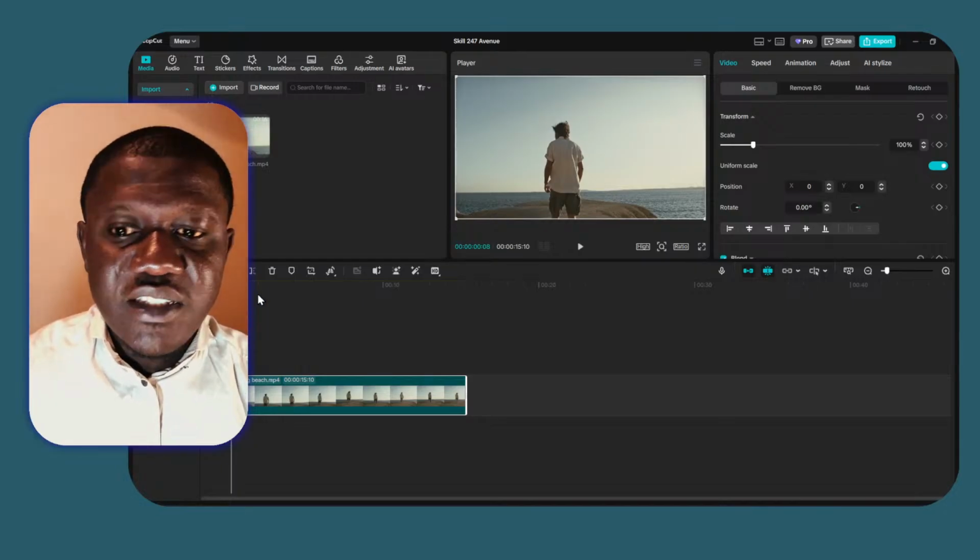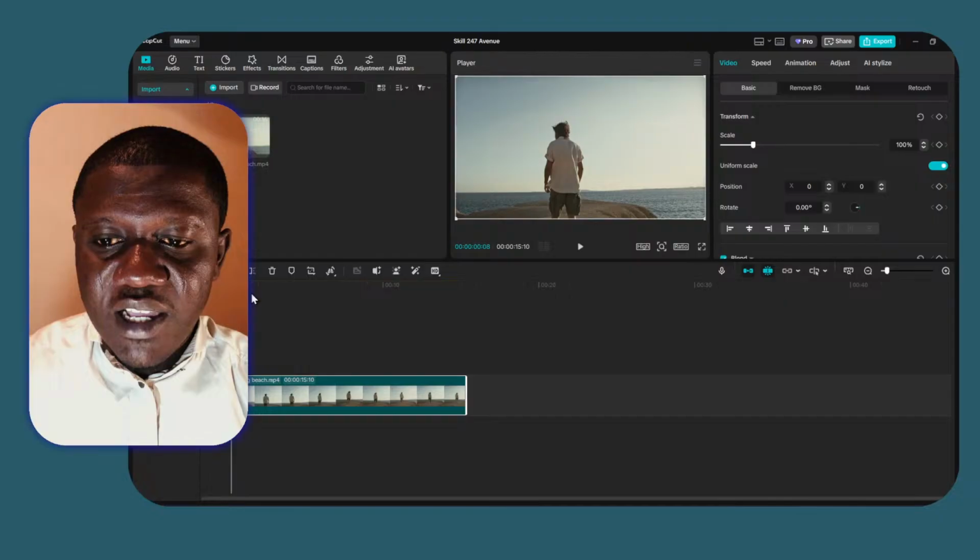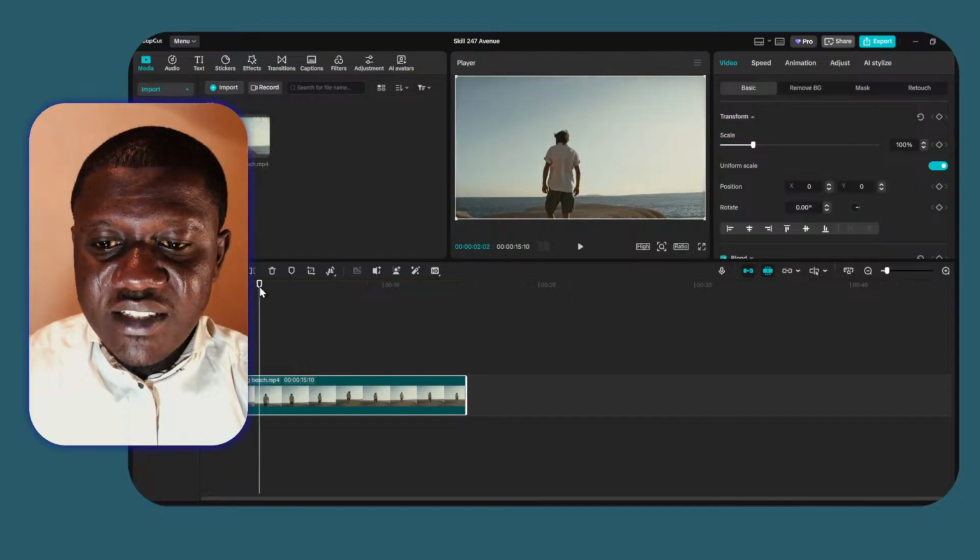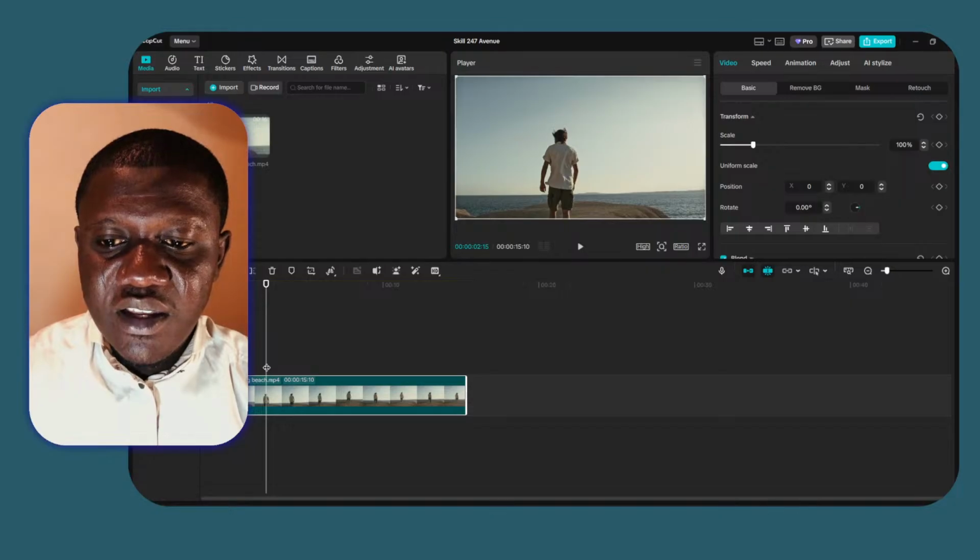When the video begins with something like this, you can see it will grab your attention for you to follow, because video is like telling a story. As I said, you need to have the story, and the place where you create the story is on this timeline. So you can add effects, you can add transitions, and I'm taking you step by step for you to see each and everything that is happening in real time.